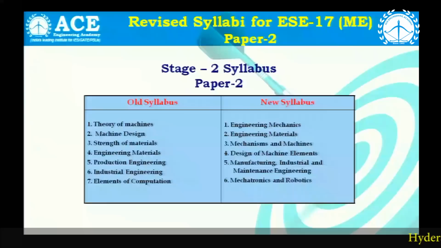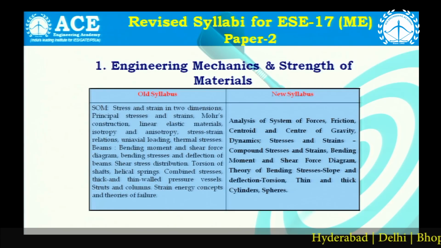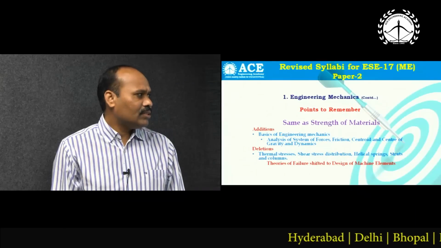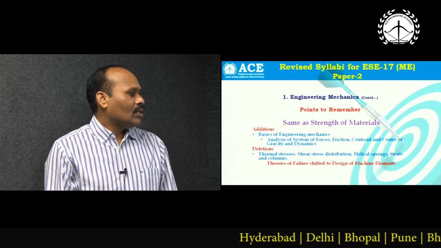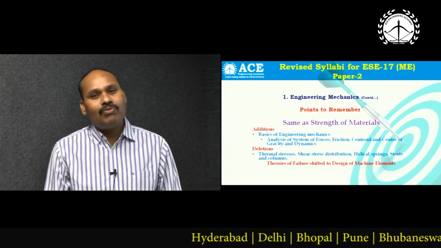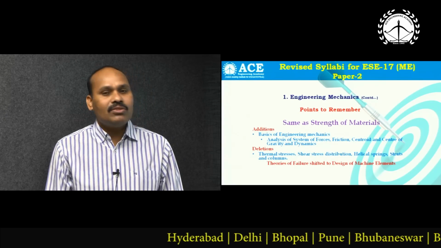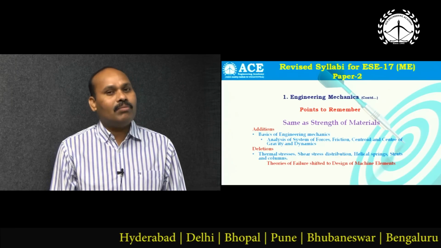When we go through the details, the first subject is engineering mechanics. In the previous syllabus, you could find the contents under the heading of strength of materials. This time they changed the title and kept it as engineering mechanics. The additions in this subject are the basics of engineering mechanics: analysis of system of forces, friction, centroid and center of gravity, and dynamics.